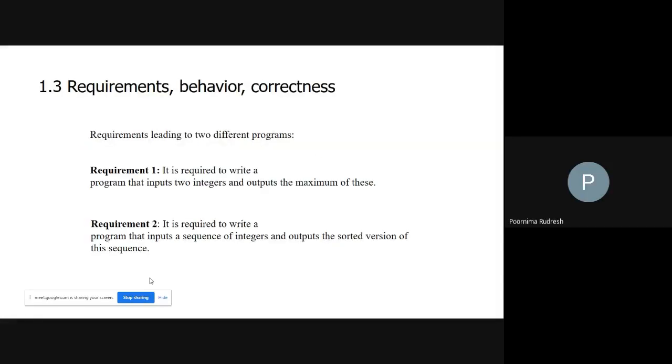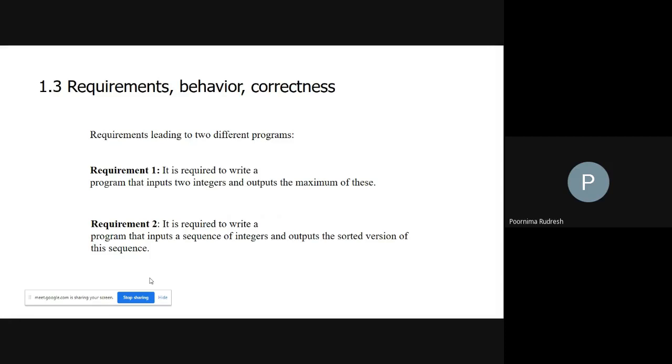Okay, next topic is requirements, behavior, and correctness. So what are requirements? Behavior is nothing but the product functionality, and correctness, as I already explained, means we say the product is correct if it is operating in a correct manner. So first we'll see the requirements, then we'll move on to behavior and correctness.